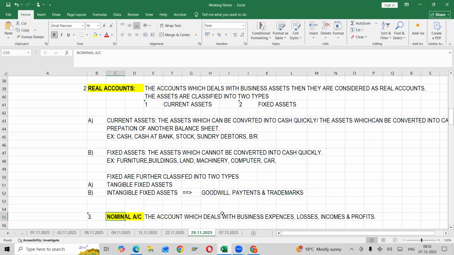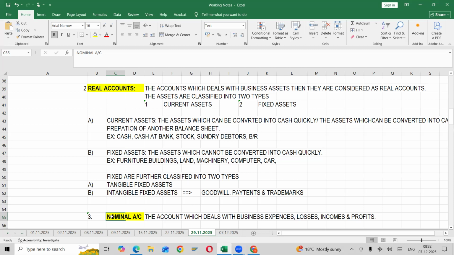Whatever expenses a business incurs, like payment of rent, payment of salaries, payment of wages, payment of commission, all of that comes under business expenses, right? And you know the difference between an expense and a loss, right? Next, whatever incomes the business generates, like on sale of goods, whatever interest received, brokerage received, all of that comes under incomes or profits of business.